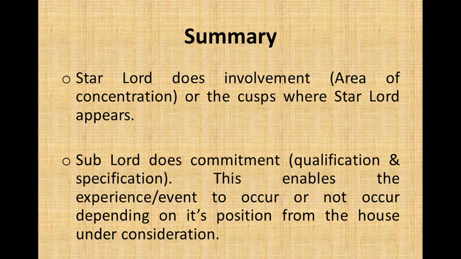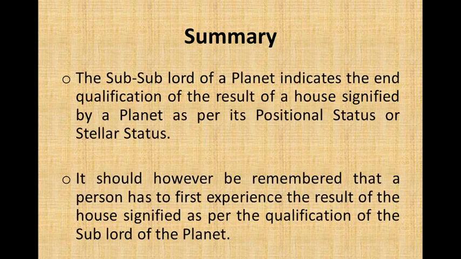Summary: Star Lord does involvement, area of concentration or the cusps where Star Lord appears. Sublord does commitment, qualification and specification. This enables the experience event to occur or not occur depending on its position from the house under consideration. The sub-sublord of the planet indicates the end qualification of the result of a house signified by a planet as per its positional status or stellar status.